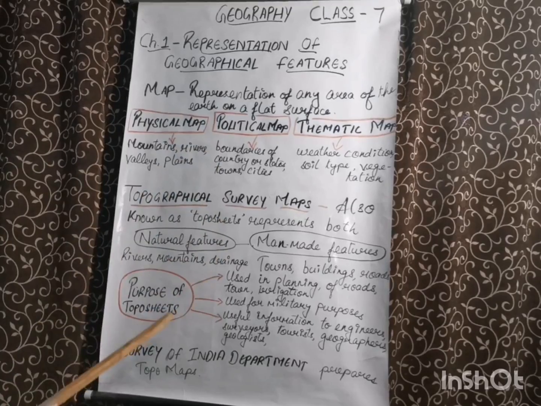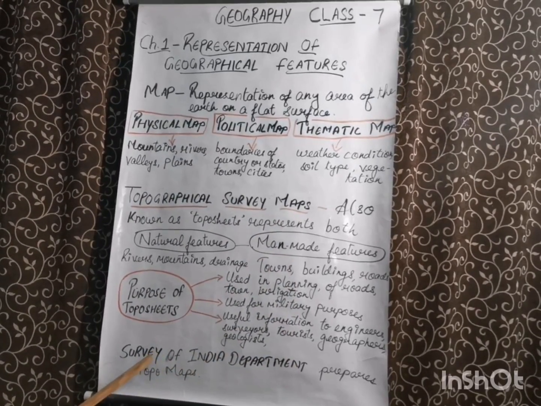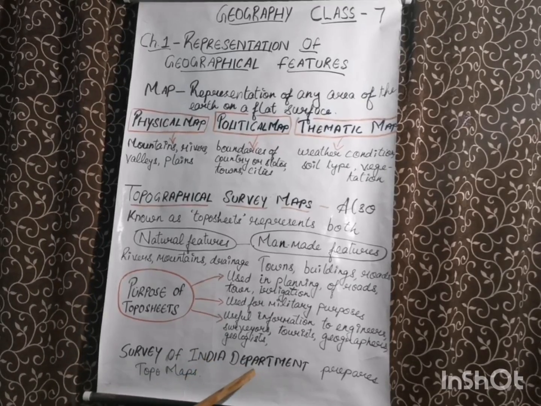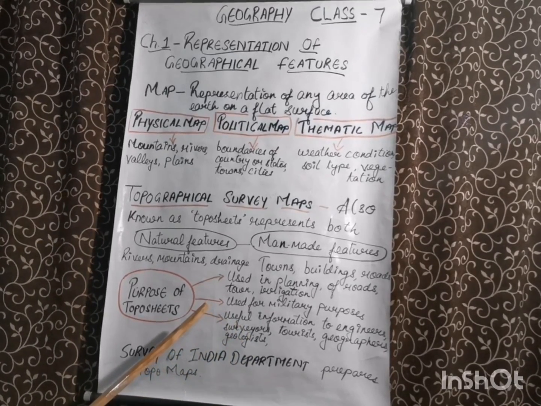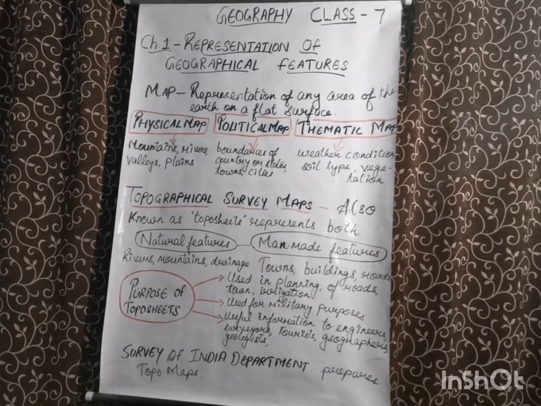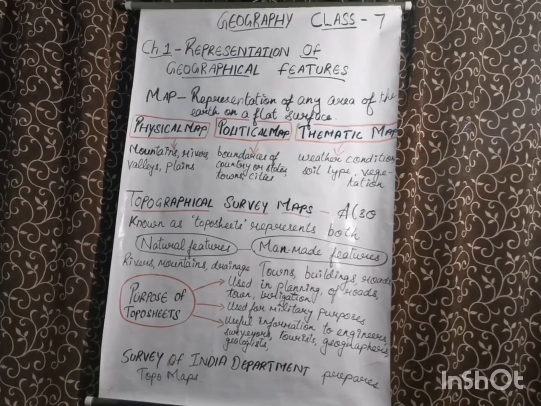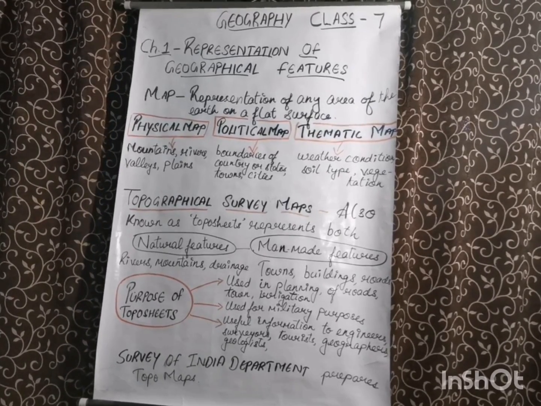Topographical survey maps are prepared by the Survey of India Department. To your knowledge students, Sir George Everest, after whom Mount Everest has been named, was the first famous Surveyor General of India.